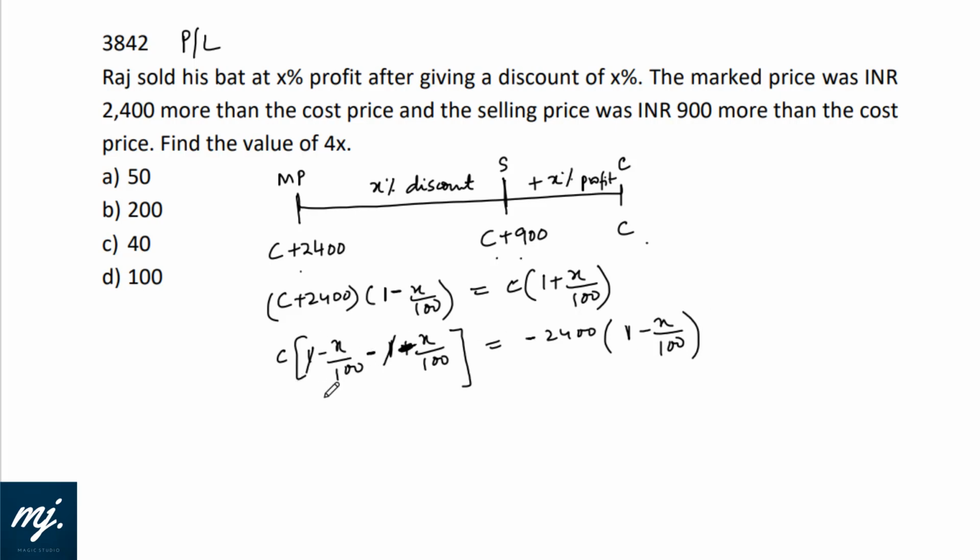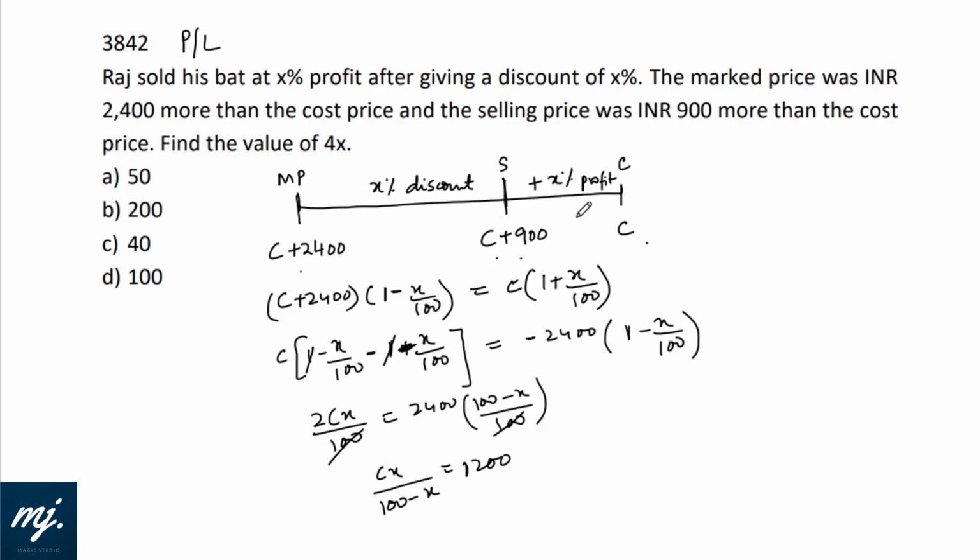So here 1 cancels out, and we'll cancel the minus afterward. So we'll get 2CX by 100 equals 2400 into 100 minus X upon 100. Let's solve this, and we have CX by 100 minus X equals, if this cancels out, 1200. This is the first equation I have got.